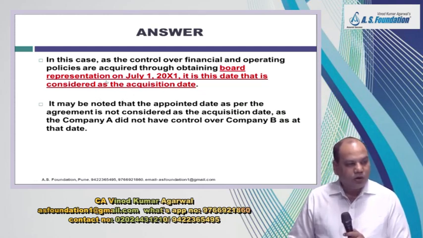You have to see when did you acquire control. Other dates given are formalities. This is the date which gives you the power to direct relevant activities.